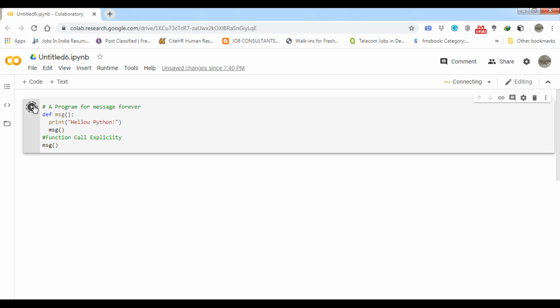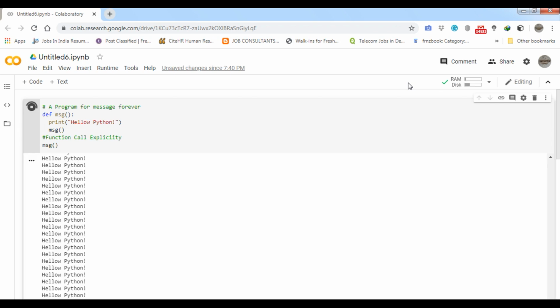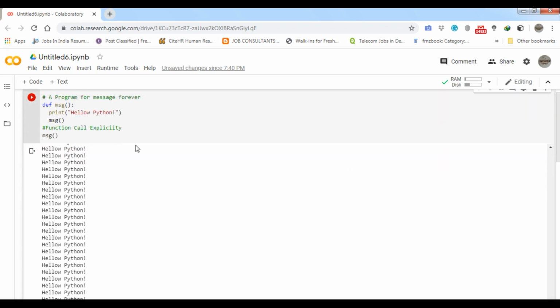So now we have to wait for it to connect, and it will run after a few seconds. Now you can see, students, the program is never going to close. Why? Because it runs an infinite number of times. Understand?